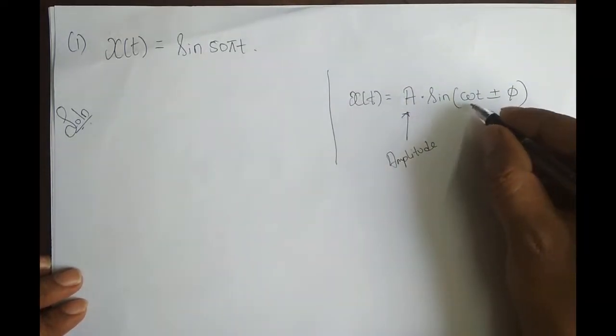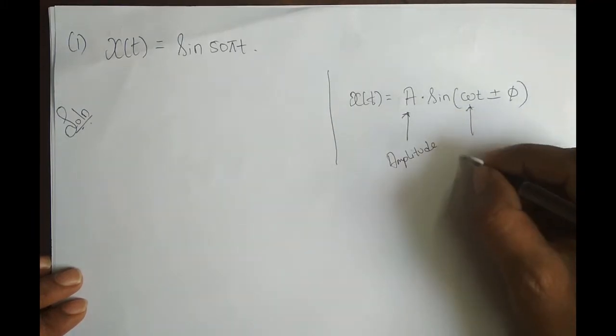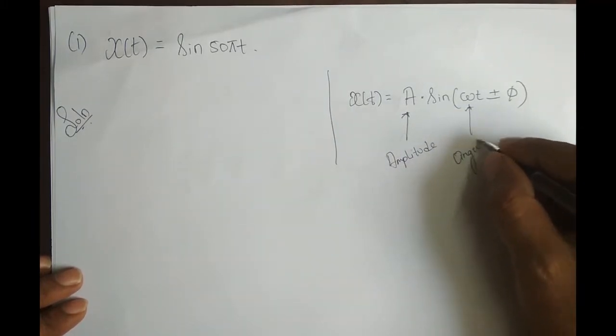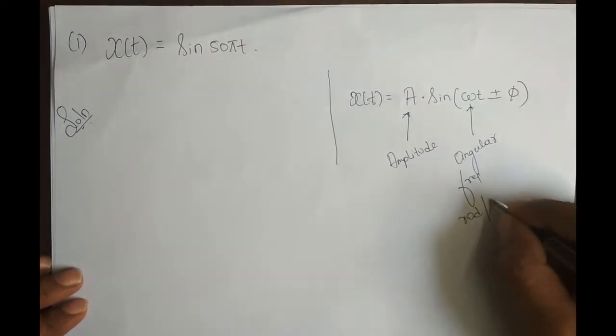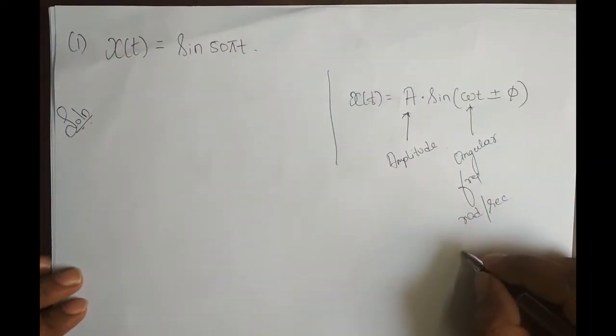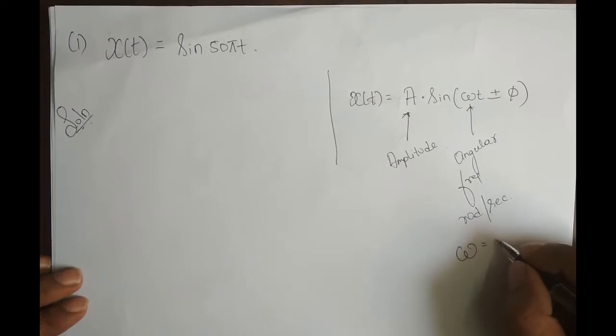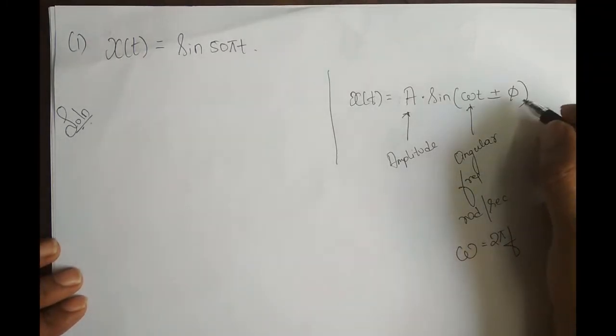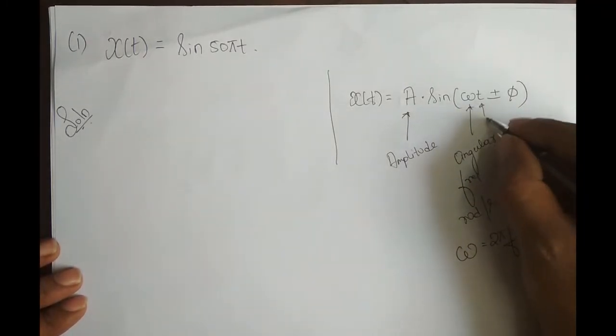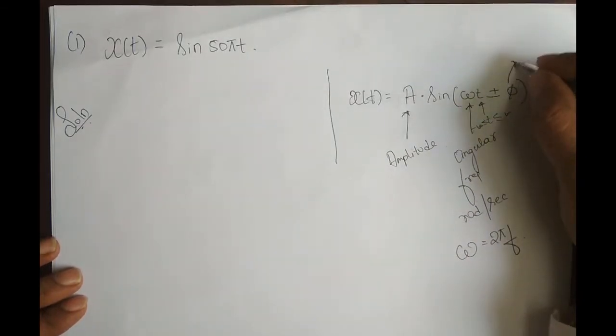Omega is the angular frequency in radians per second, and omega can be written as 2 pi f, in terms of frequency in hertz. t is the independent variable, varying from minus infinity to plus infinity, and phi is the phase angle.